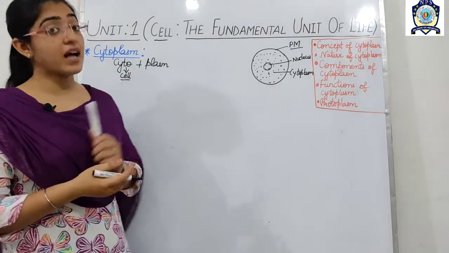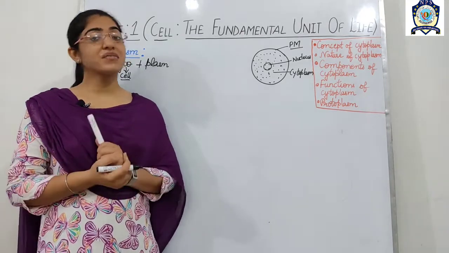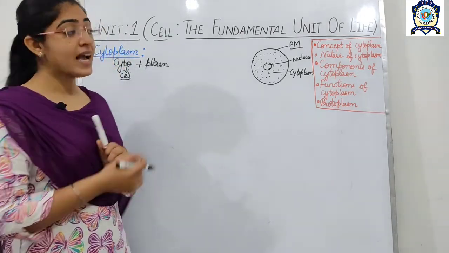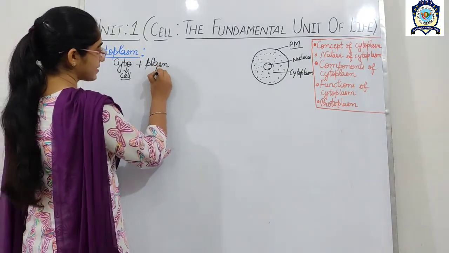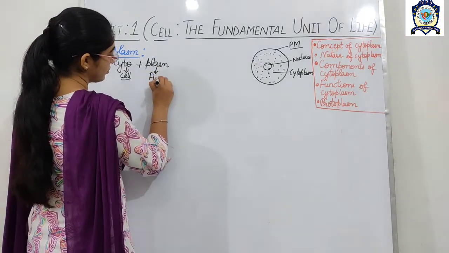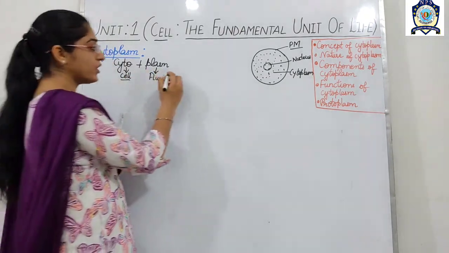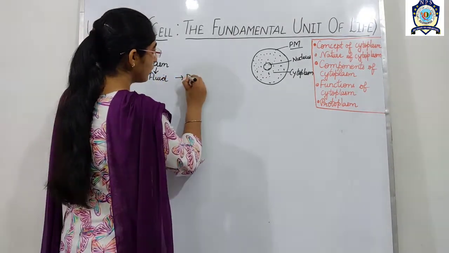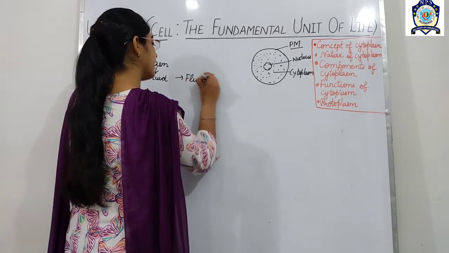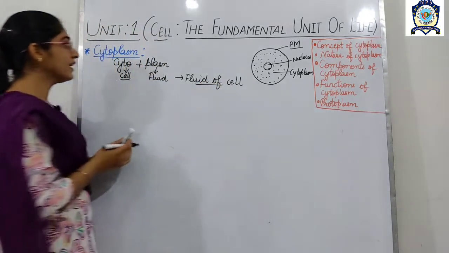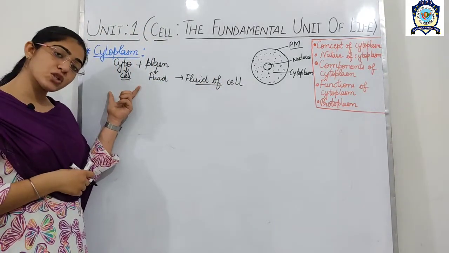And this plasm word is derived from the plasma. Okay, and plasma means the fluid. So now what is the cytoplasm? Now we can say that the fluid of a cell is known as the cytoplasm.